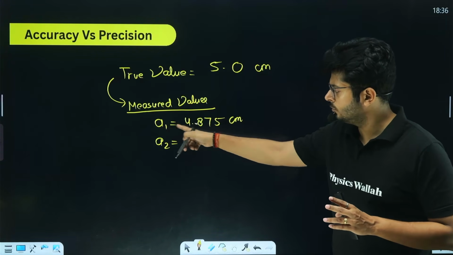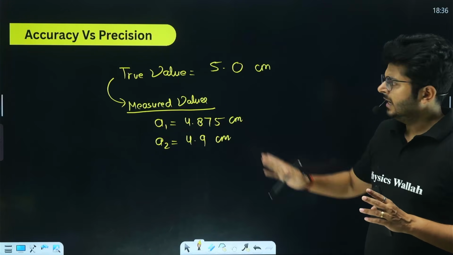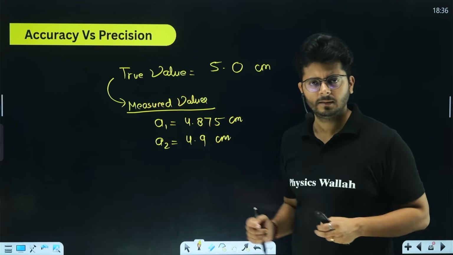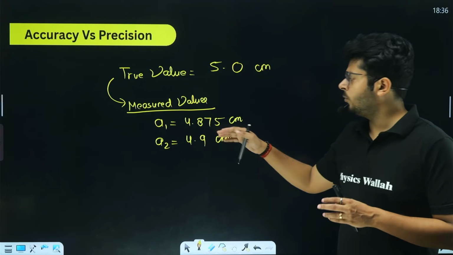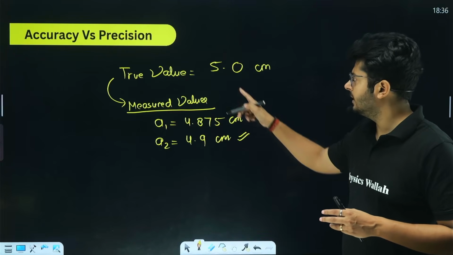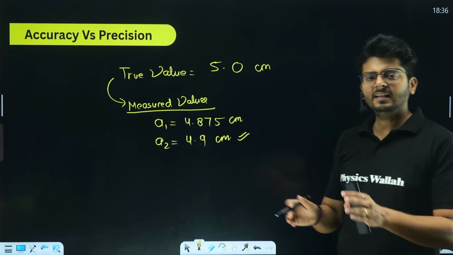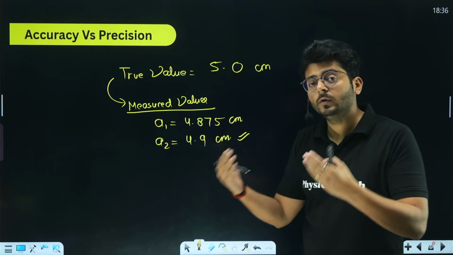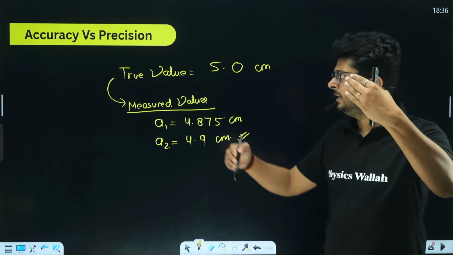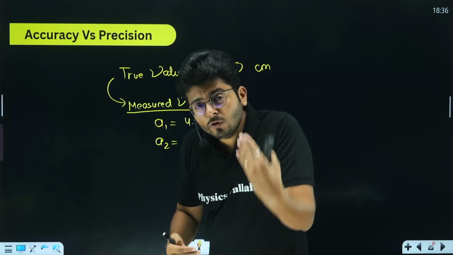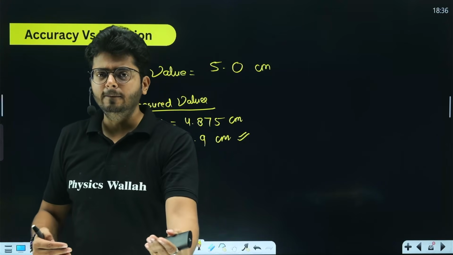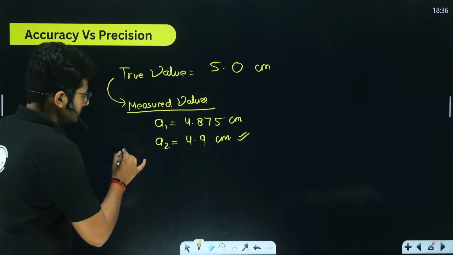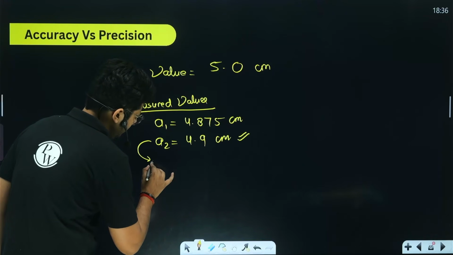Even if the first instrument can measure up to 3 decimal places, it is slightly further away from the actual value, right? It is 4.8 something, and here we have 4.9. This is much closer to the true value. So we can say the instrument which is closer to the true value is more accurate, right? So what is the meaning of accuracy? How close you get to the true value of any measurement, that gives you the accurate value, right? So here, this is going to be more accurate.